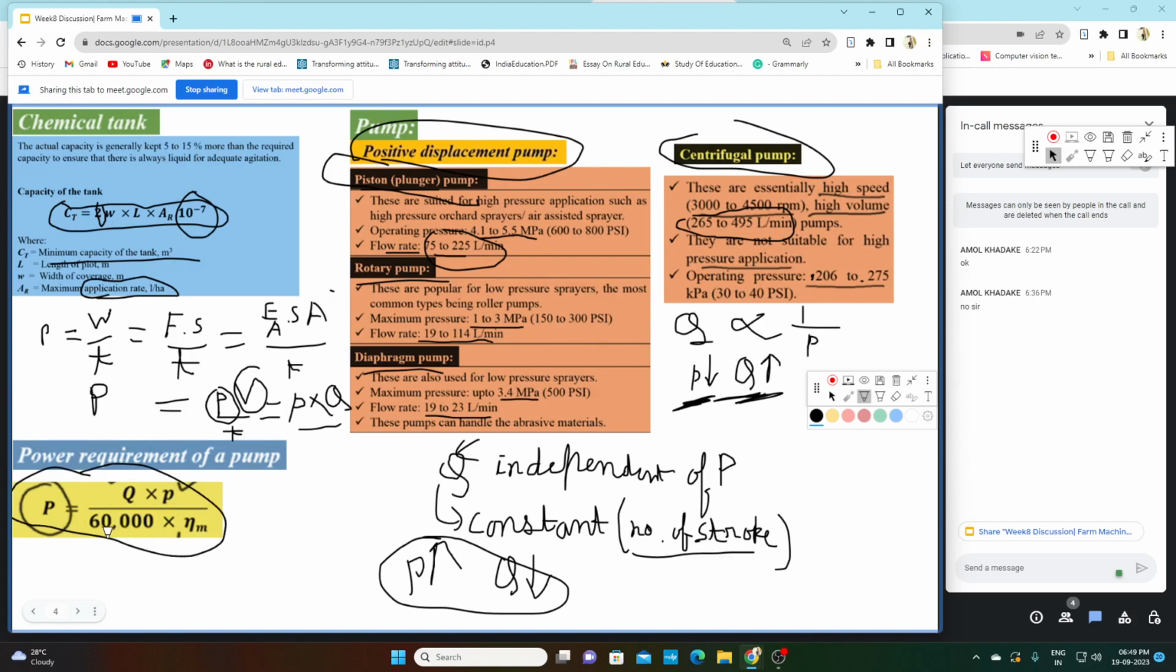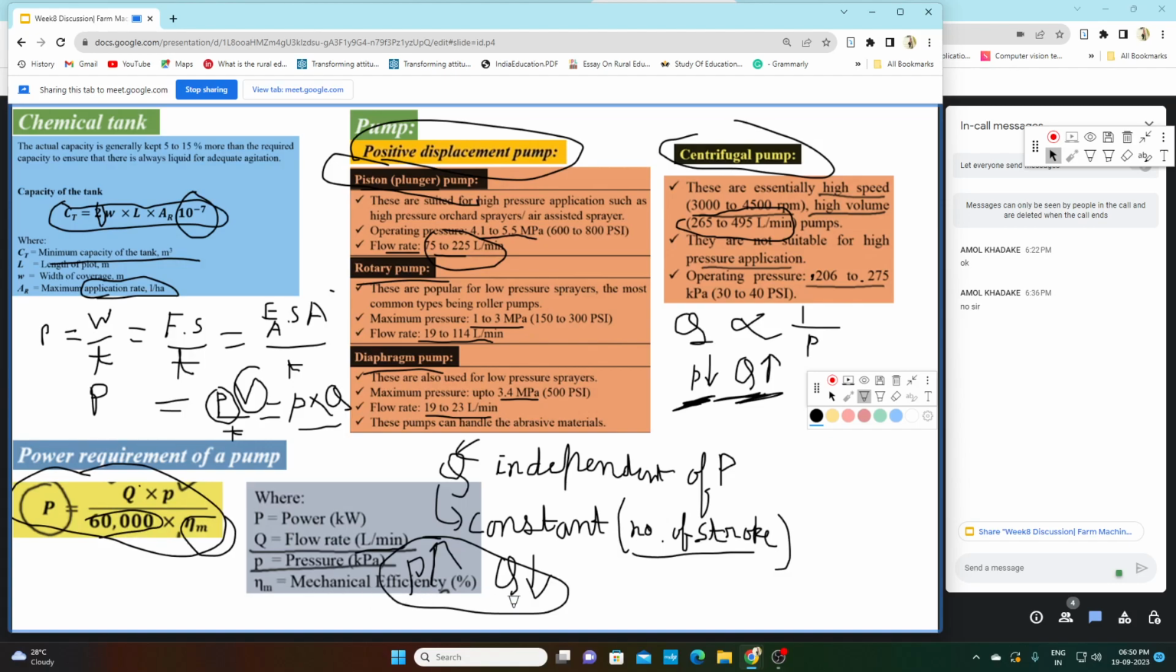Now you will be asking the question, why this 60,000 and what is this eta m? So 60,000 is taken basically for unit conversion. Basically when we do this, our power will come in watt. But if you want Q in liter per hour, you can directly put Q in liter per hour and divide it by 60,000. If your Q is in liter per minute, you can also divide by 60,000 for unit conversion.